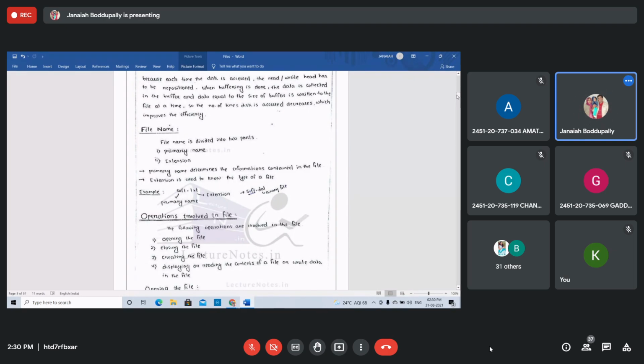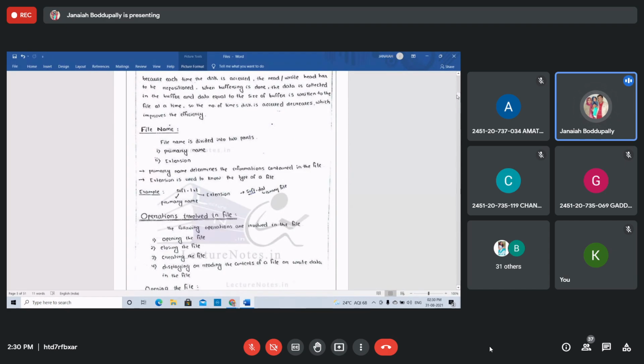Soft dot, that's a binary file. I told you, no? If I want to store my photo, it's with my name, janaya.jpg. JPG is a picture. What is JPG? JPEG actually. That's a picture, that is a photo. That's the extension. The name is the file name, the primary name, dot extension name.